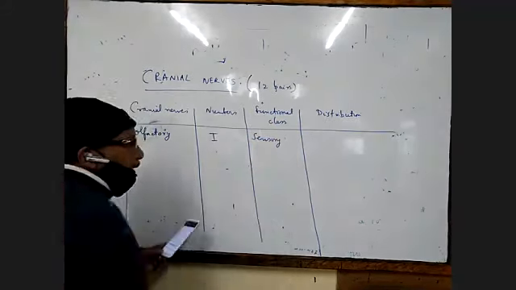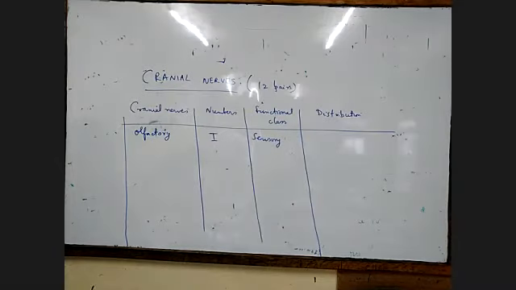Sensory means they bring the message from the receptor organ to the brain or spinal cord. These kinds of neurons are called sensory neurons. Those neurons which bring the message from the brain or spinal cord to the effector organ are called motor neurons. And those nerves which function as both sensory and motor are called mixed neurons. So three types of neurons are there.